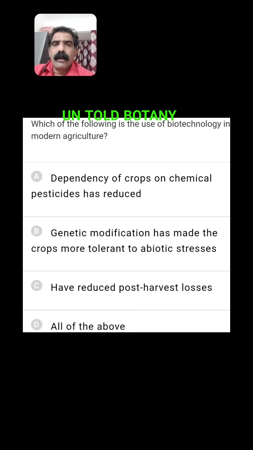Which of the following is the use of biotechnology in modern agriculture? You see, dependence of crops on chemical pesticides has reduced. Yes, of course, it is a right answer.